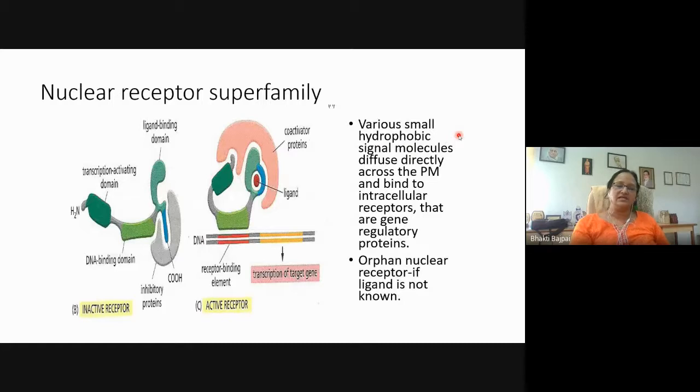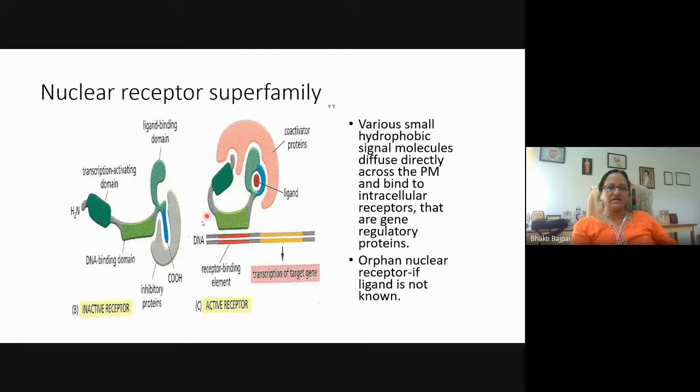So besides the cell surface receptors, like I said, when the ligand binds to the receptor, there is a change in cell behavior, either because of a change in the status of the proteins, that is at the cellular level, or because of a change in gene expression, that is at the molecular level. So there is a nuclear receptor superfamily, which, when activated, enters the nucleus and brings about a change in gene transcription.